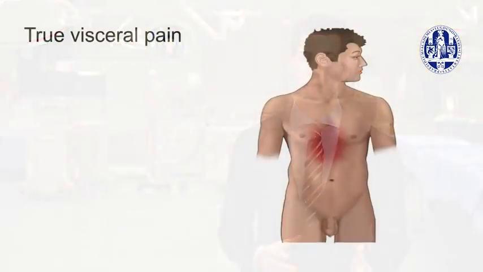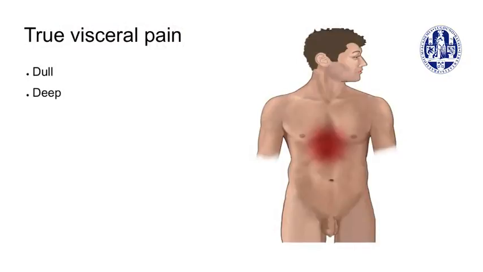Initially, visceral sensations can present as true visceral pain. This first phase is different because the pain is not referred to the surface of the body. True visceral pain often is described as a dull sensation localized deep in the body. Regardless of the origin of the pain, the perceived location is consistently in the midline, mostly at the lower sternum and upper abdomen.